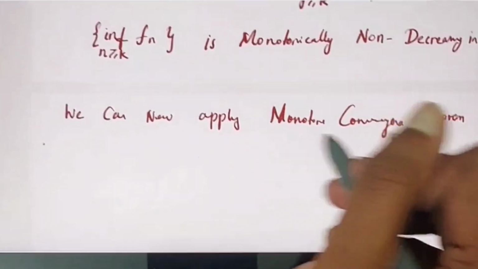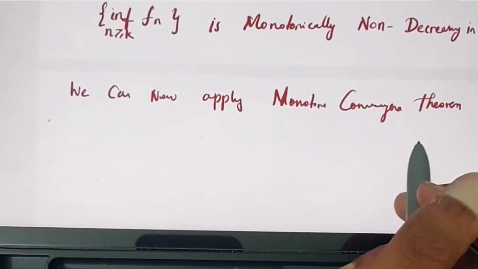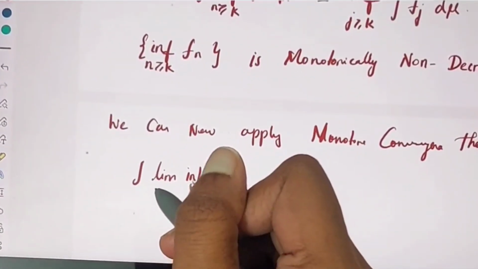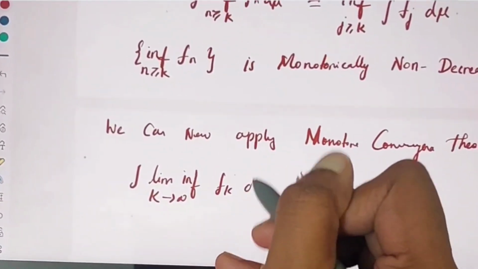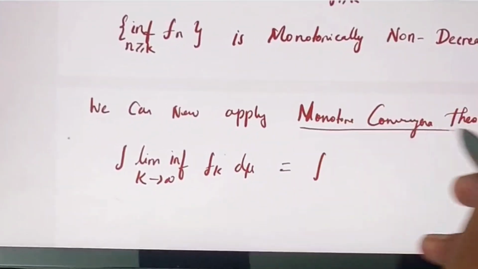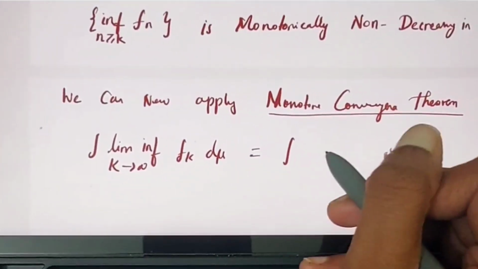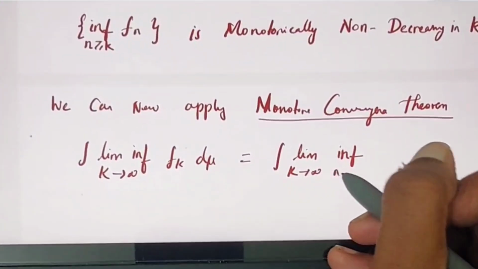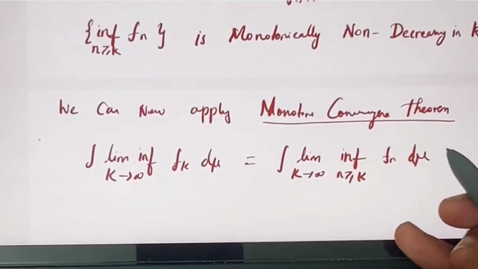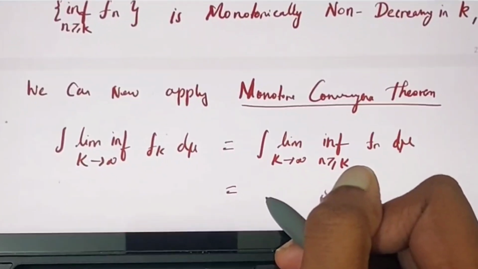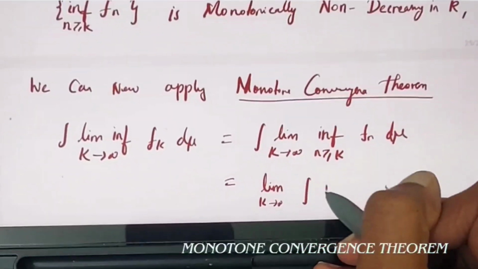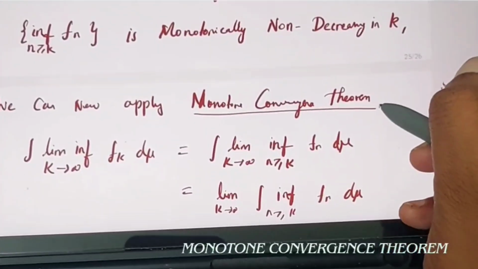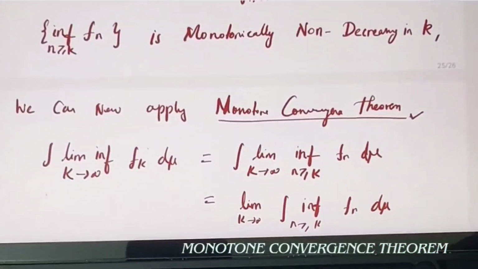I will tell you the statement of the monotone convergence theorem. But before that, let me write the result here. Limit infimum as k goes to infinity of the integral of f_k d mu, which is equal to, see, this theorem is important. I will also prove this theorem. So limit as k goes to infinity of the infimum over n greater than or equal to k of f_n d mu. That is nothing but limit as k goes to infinity of the integral, don't worry, I will explain everything, of f_n d mu. I will explain the monotone convergence theorem also, and I will also give you some hints.